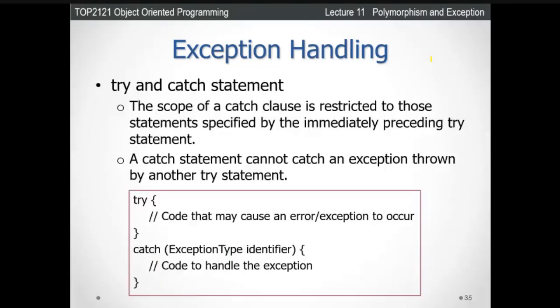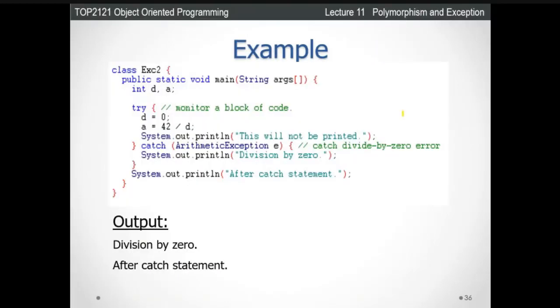Next, the try and catch block. Whatever code you put here, if any error or exception occurs, it will be caught by the catch exception, then it will handle it and display the output.